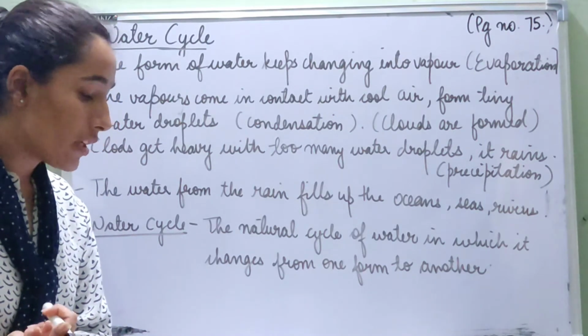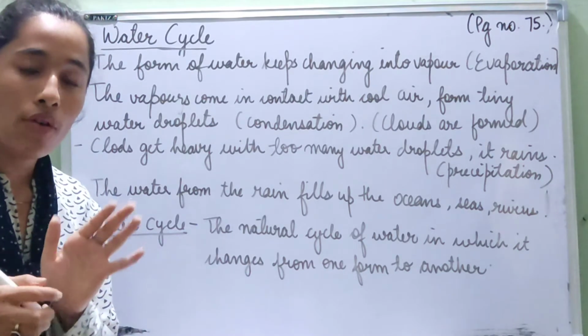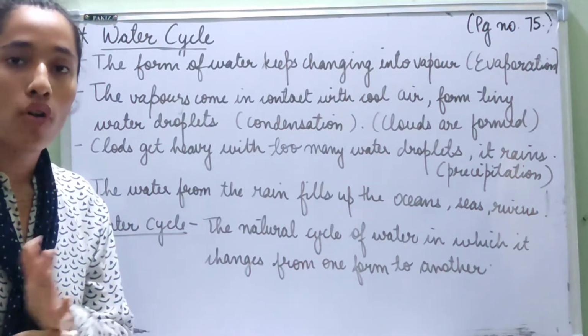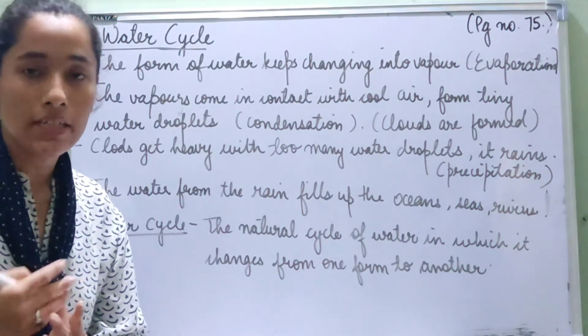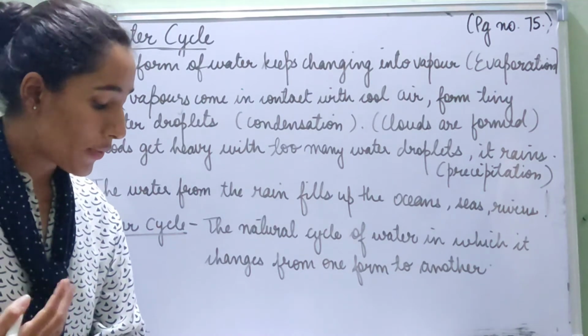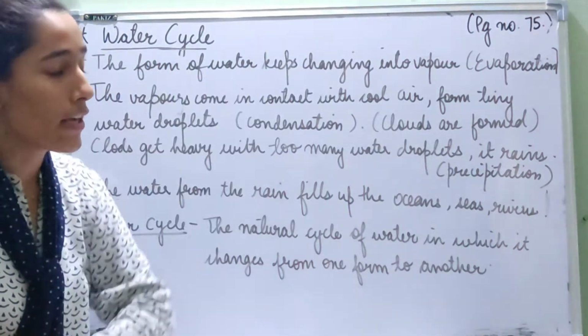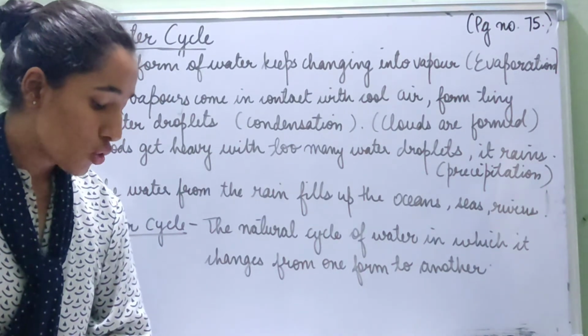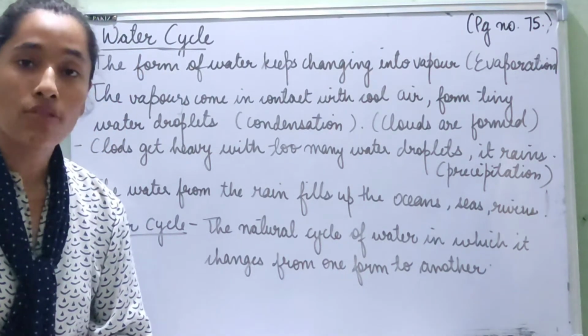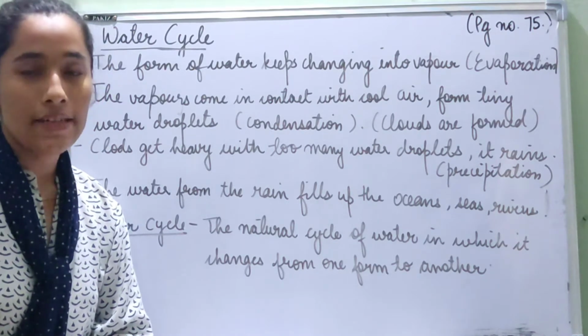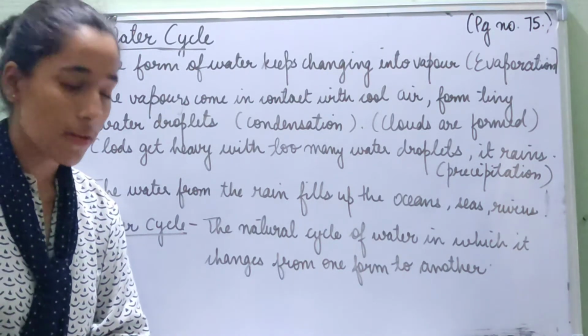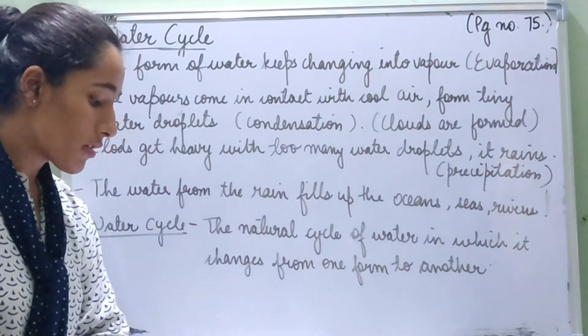Now today we are going to learn about the water cycle, how these three forms change into each other in nature. So first of all, open your books on page number 75 of your science books. We will start reading with the water cycle, and have pencils in your hand so that we can mark something important.